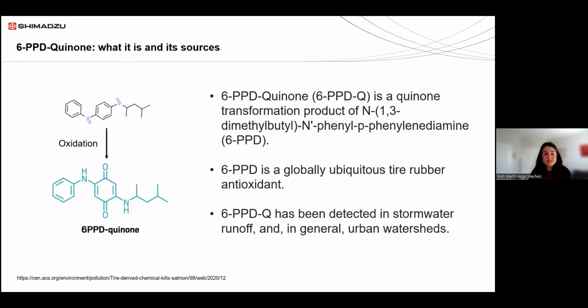So what's 6-PPD quinone or 6-PPDQ? It's a quinone that is formed from the transformation of 6-PPD. And I'm not going to read the full name. It's spelled out on the screen. We know that 6-PPD, the original compound, is used as an additive and as an antioxidant on tires, on the rubber. And as you can imagine, if you have a car, you're going to most likely have 6-PPD in your tires.